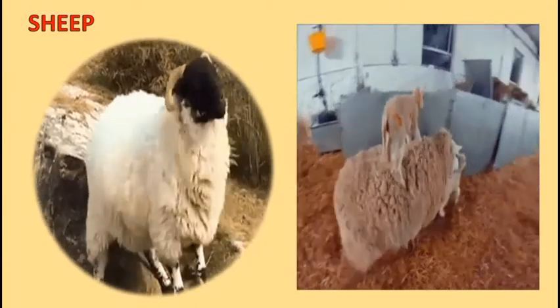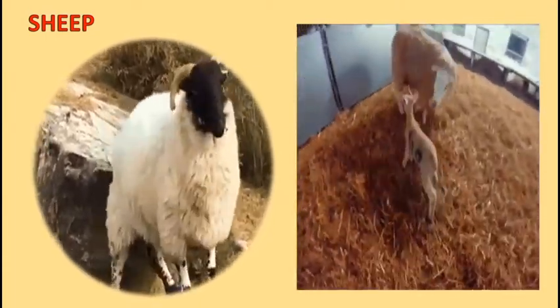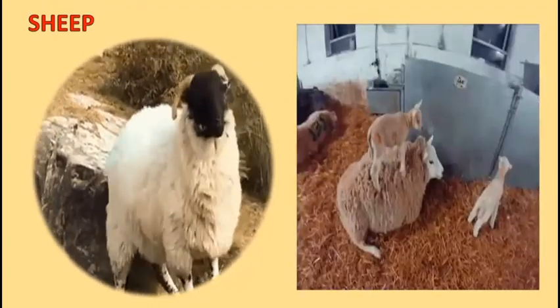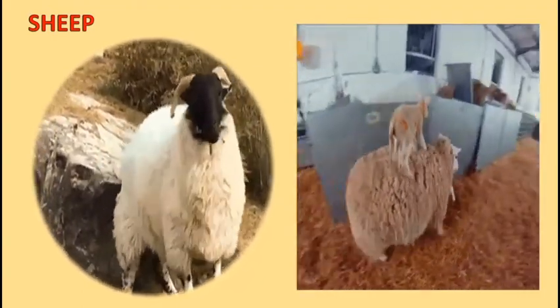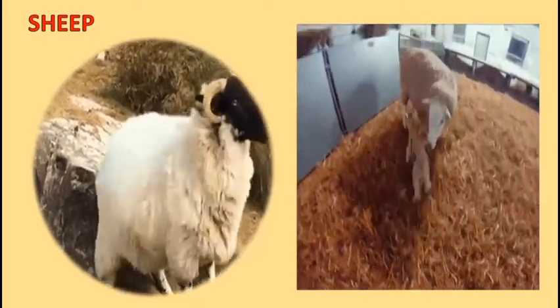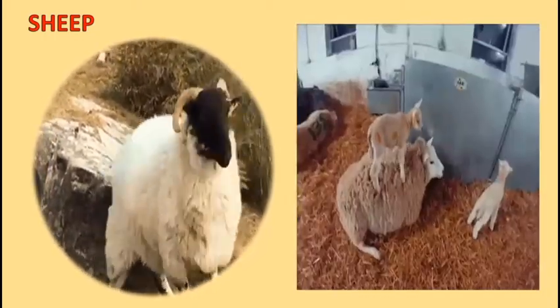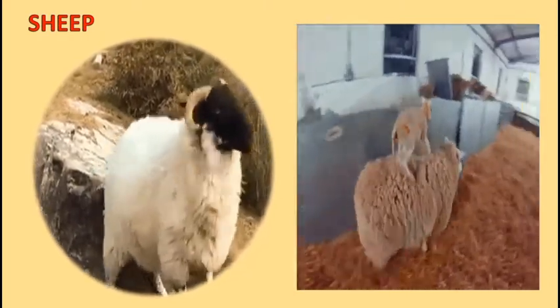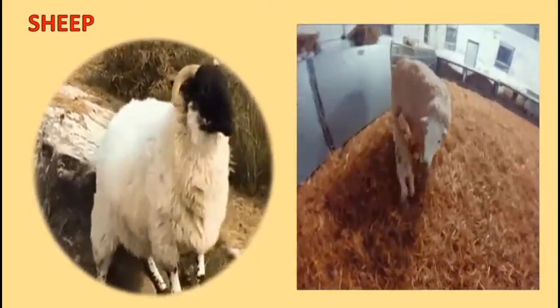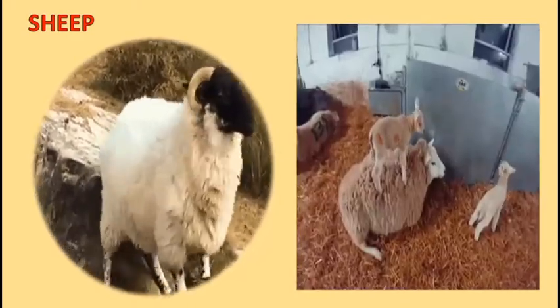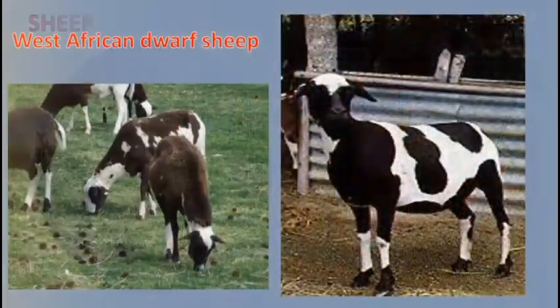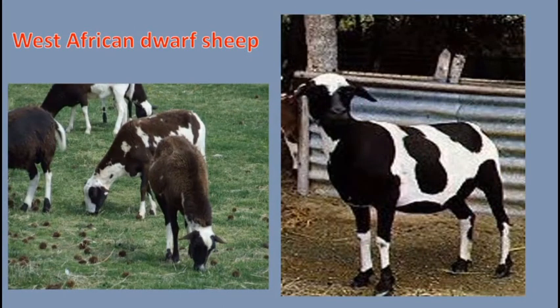Sheep is a farm animal that is kept by farmers for the production of meat, milk, wool, and skin. The adult male is called a ram, while the adult female is called an ewe. The young sheep is called a lamb. There are different breeds of sheep, and they include the West African dwarf sheep. It is common in the southern part of Nigeria. Some have white hairs, some have black, while others have a combination of white and black hairs.